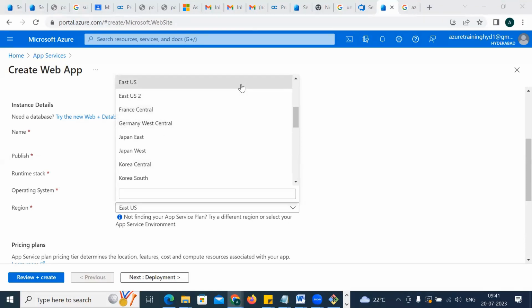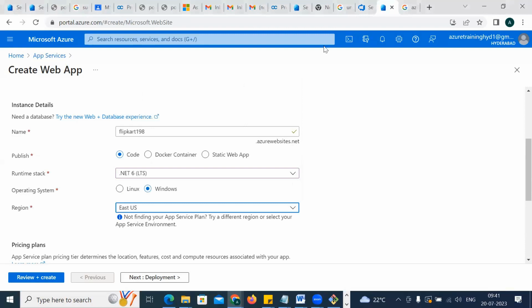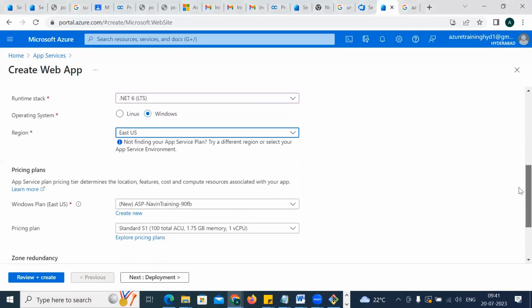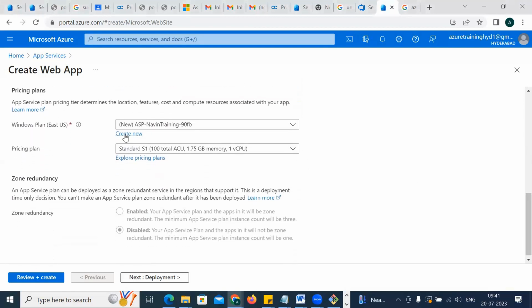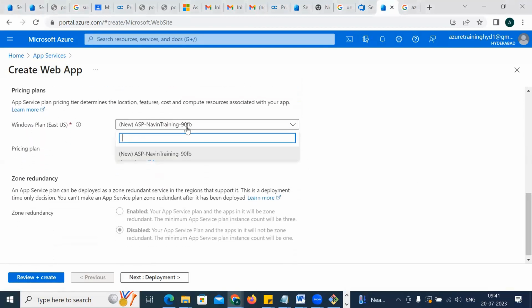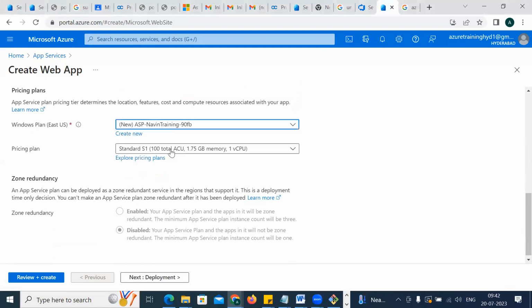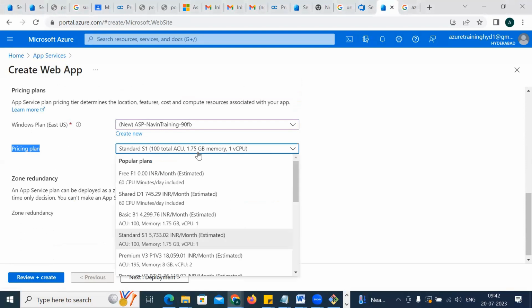Now let me go ahead and choose East US. Come down here, come down here. Yes, I'm over here now. Now the Windows plan. These are all the plans, like what type of plan you're going to choose. This is the pricing plan. So now understand, this is the price for that.